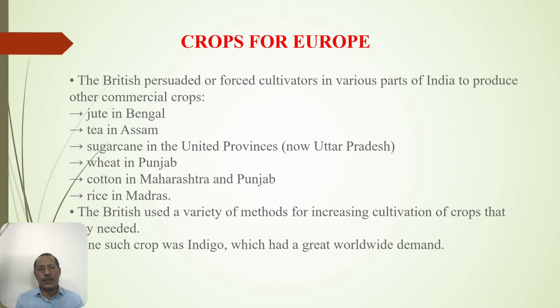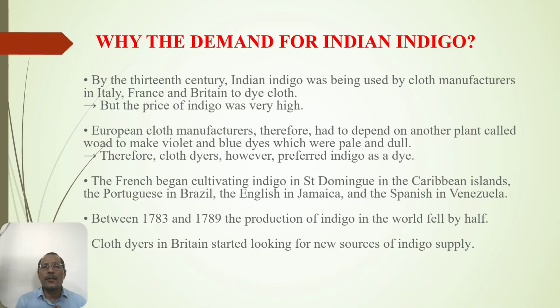Now the question arises, why the demand for Indian indigo? By the 13th century, Indian indigo was being used by cloth manufacturers in Italy, France and Britain to dye their cloth. Now think about it, I'm talking about the 13th century. At that particular time period, the trade route was from India to Arabia, from Arabia, that means Iraq, Iran and these areas, towards Constantinople, and then it moves towards Europe. That means the land route was there.